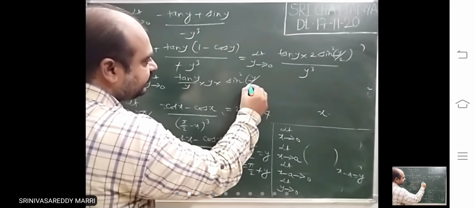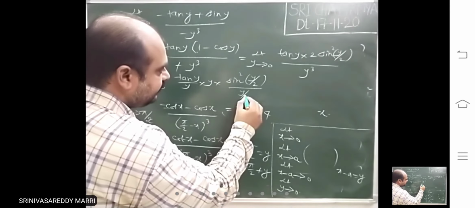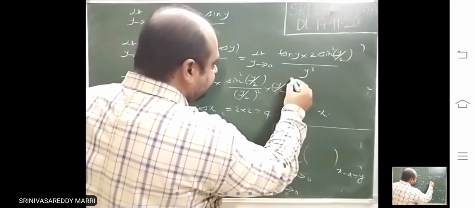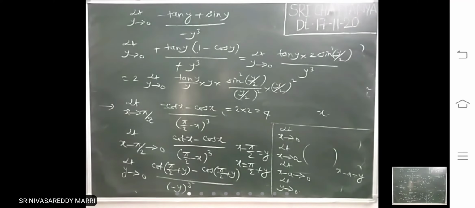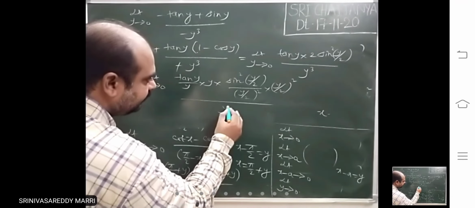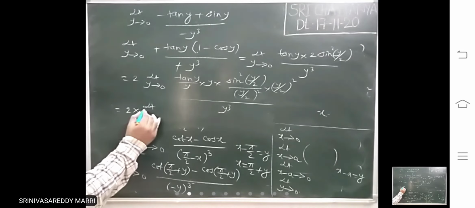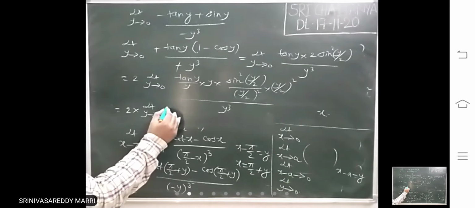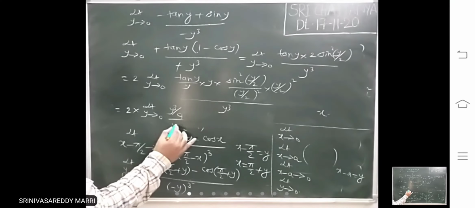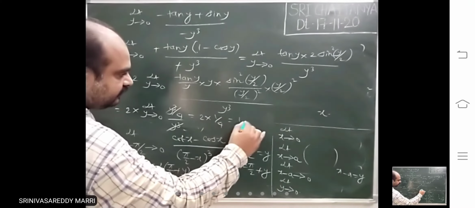So sine square y by 2 divided by (y by 2) whole square into (y by 2) whole square, multiply and divide, divided by y cube. This is 1, this is 1. So 2 into limit y tends to 0 of y into y square by 4, y cube by 4 divided by y cube. That means this is 2 into 1 by 4, that is 1 by 2.